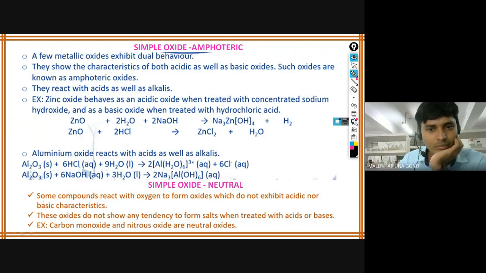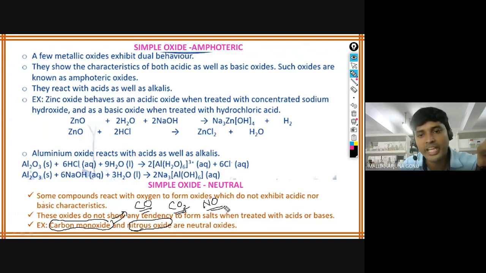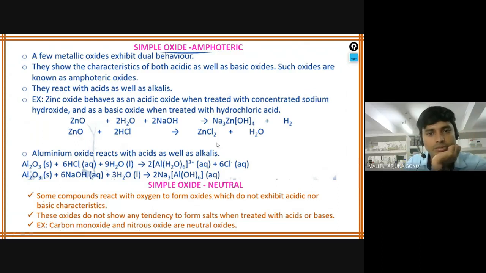Neutral oxides cannot act as an acid or a base, and they cannot behave as amphoteric either. They will not react with the others, but they form coordination compounds. For example, carbon monoxide is a neutral oxide. CO2 is acidic, but CO is neutral. The same case with nitrous oxide, NO. These are the neutral oxides, so you should know what the neutral oxides are.